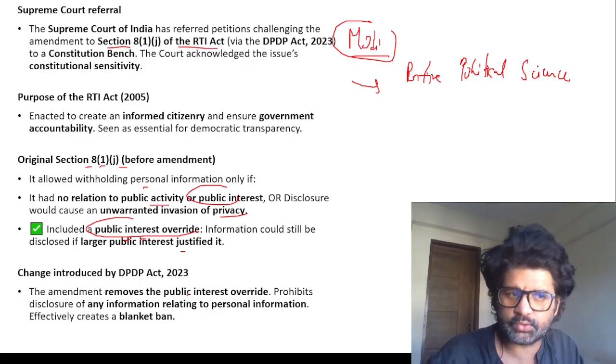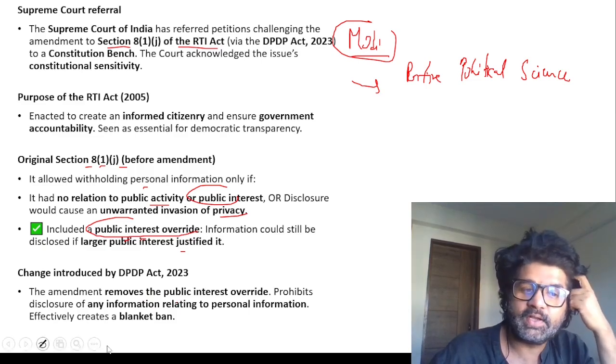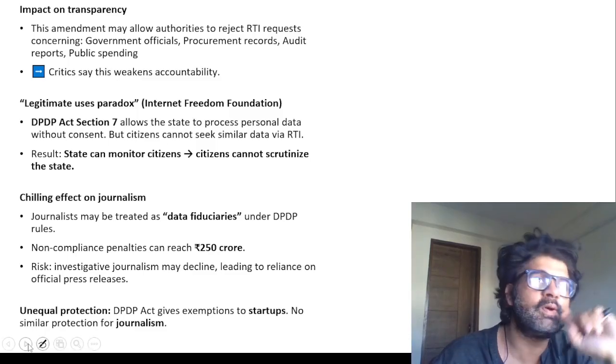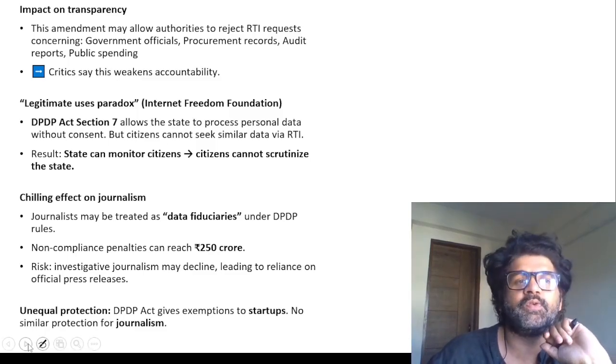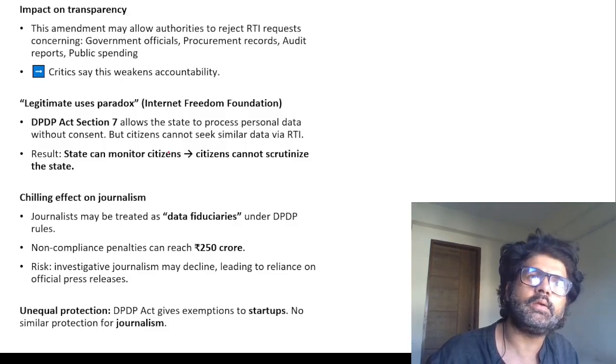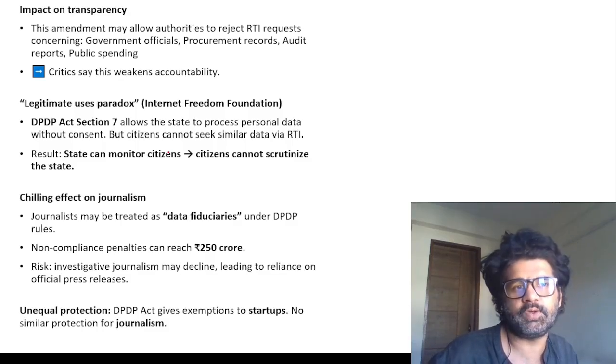Changes introduced. Hope you understood why this whole thing is happening. We know the reason, you know the reason. Maybe we cannot say it explicitly because in India we have too much freedom of speech and expression. Now the government can protect personal information, but they can look into our information.